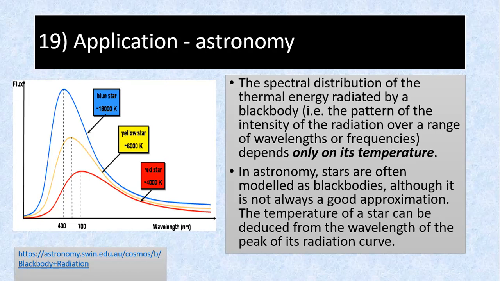We don't need to worry, just know roughly where the application is. All we need to do is look at the peak wavelength, and then we know the temperature. That's how we relate temperature to the color.